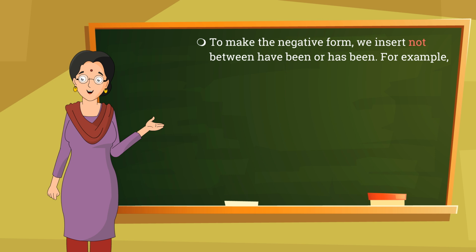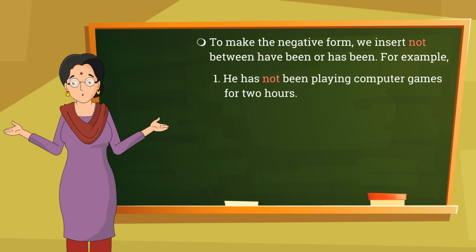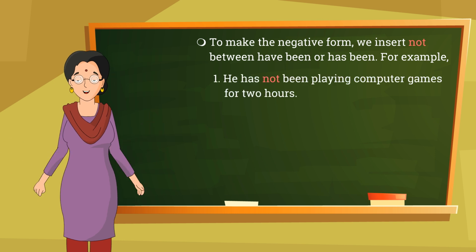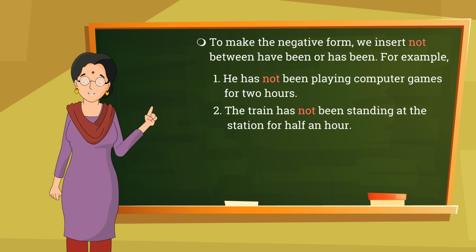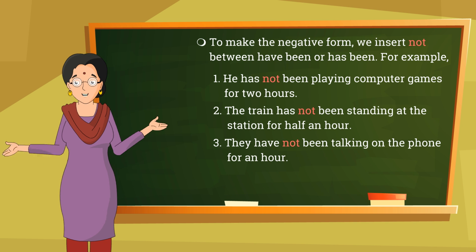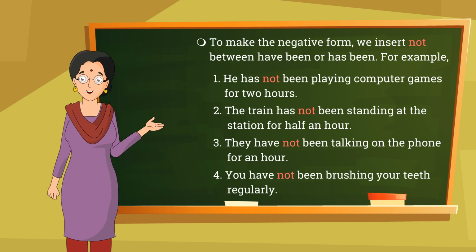To make the negative form, we insert not between have been or has been. For example, he has not been playing computer games for 2 hours. The train has not been standing at the station for half an hour. They have not been talking on the phone for an hour. You have not been brushing your teeth regularly.